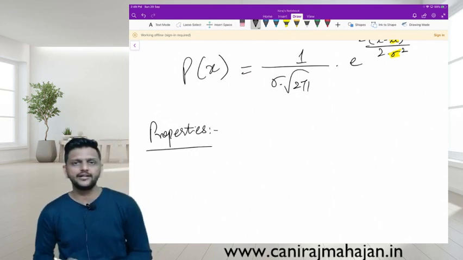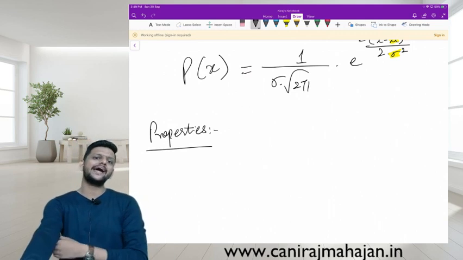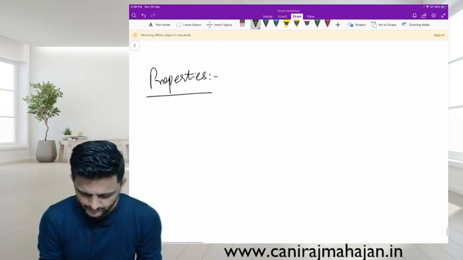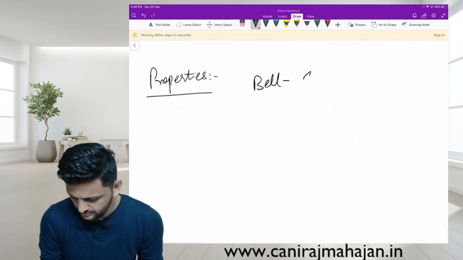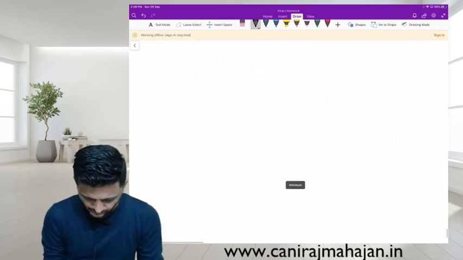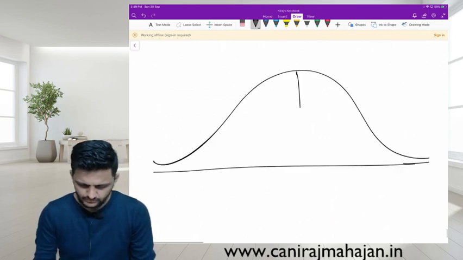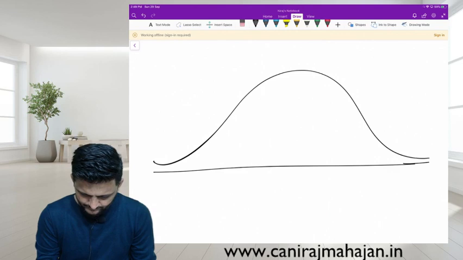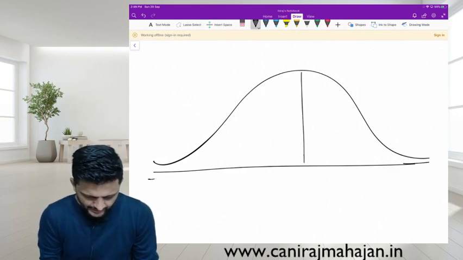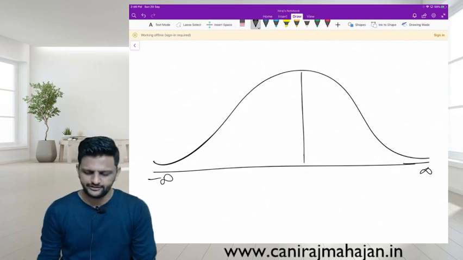So properties, tell me. Parameters done, 2 parameters, biparametric. Now if normal distribution is shown in a diagram, how does it look? It is bell shaped. Yes or no? Assume a good diagram. X is from minus infinity to positive infinity.